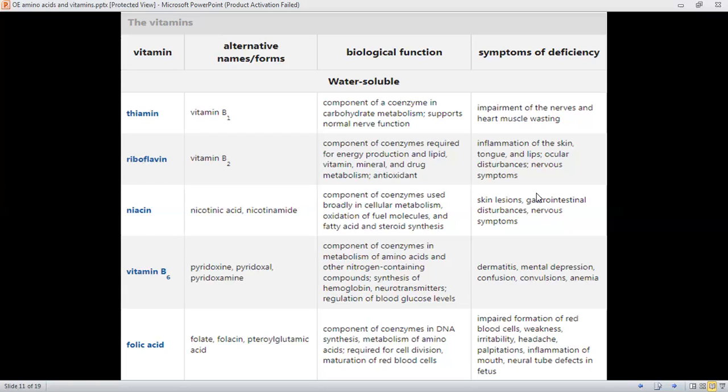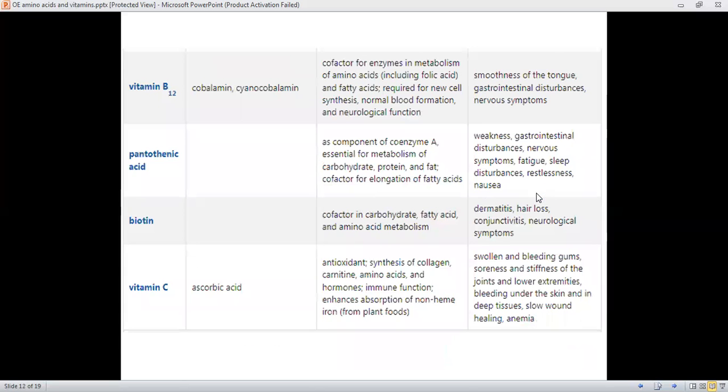Vitamin B6, which is also called pyridoxine, pyridoxal, pyridoxamine, is a component of coenzymes in the metabolism of amino acids and other nitrogen-containing compounds. It is used in the synthesis of hemoglobin and neurotransmitters, and also for the regulation of blood glucose level. The next is folic acid. It is also called folate or folacin, and it is a component of coenzymes in DNA synthesis and metabolism of amino acids, which is required for cell division and also for the maturation of red blood cells.